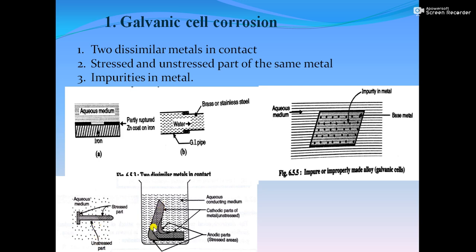In the same way, suppose there is any bent pipe. Due to the bending, there will be stress at the bend, so that part is going to work as anode and the unstressed part is going to work as cathode.